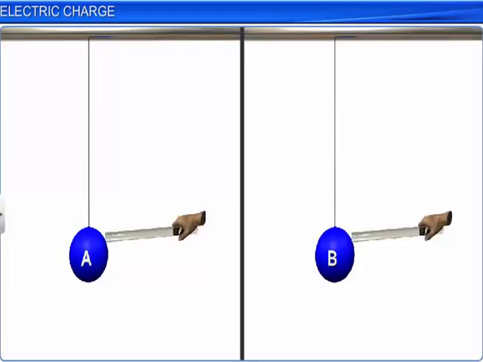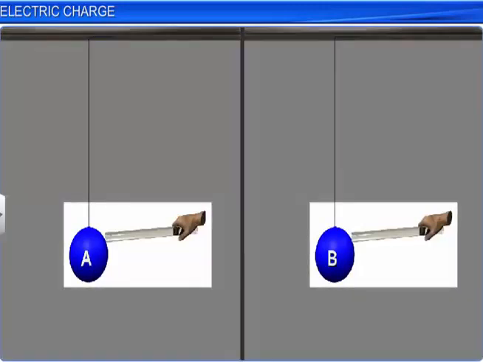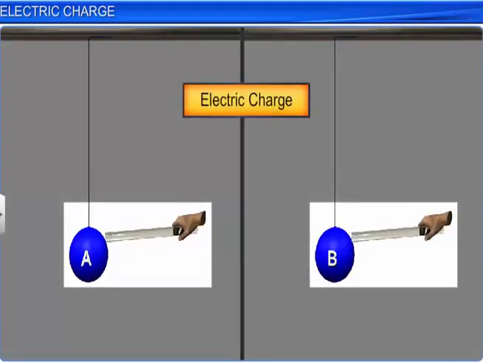Electric charge can be defined as the property of matter that exhibits its electrostatic interaction with other matter.